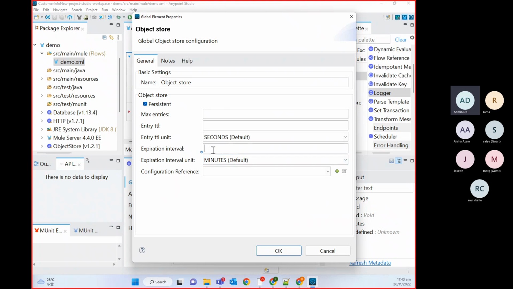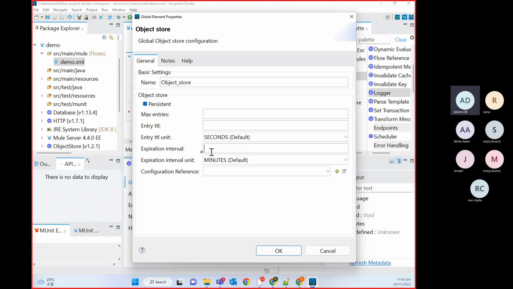Let's say you define 5 minutes. So every 5 minutes this batch will run, and it will check how many key value pairs have completed their expiration time, or completed their TTL. It will delete those key value pairs. This internal batch is managed by the object store.